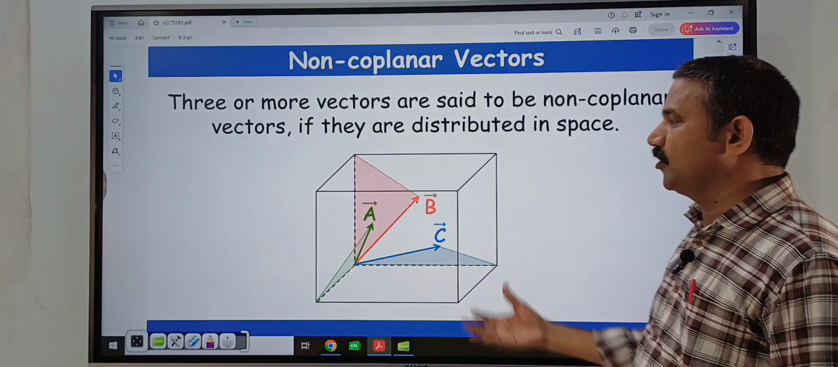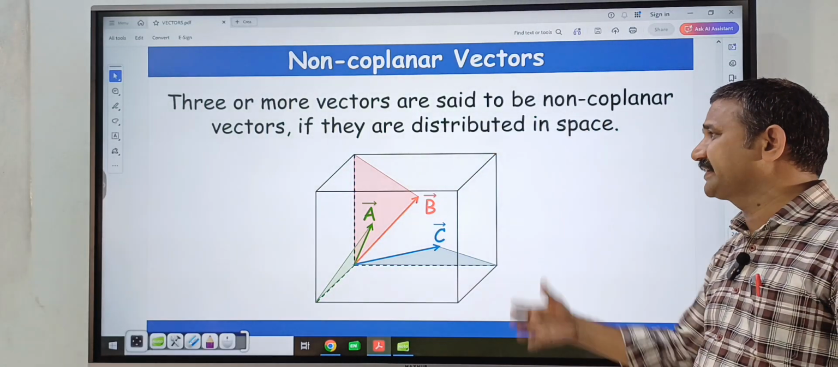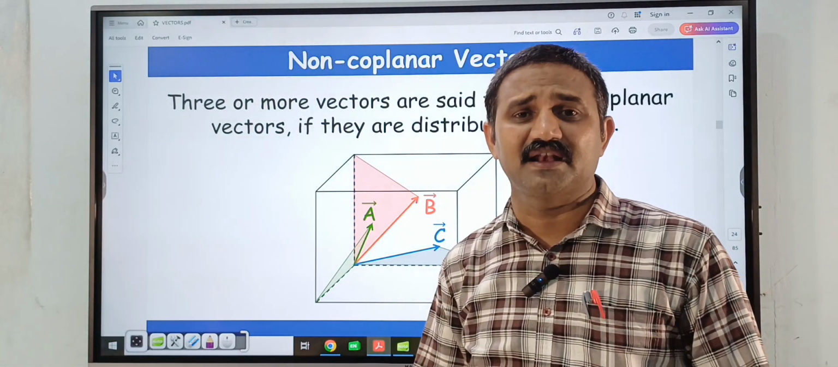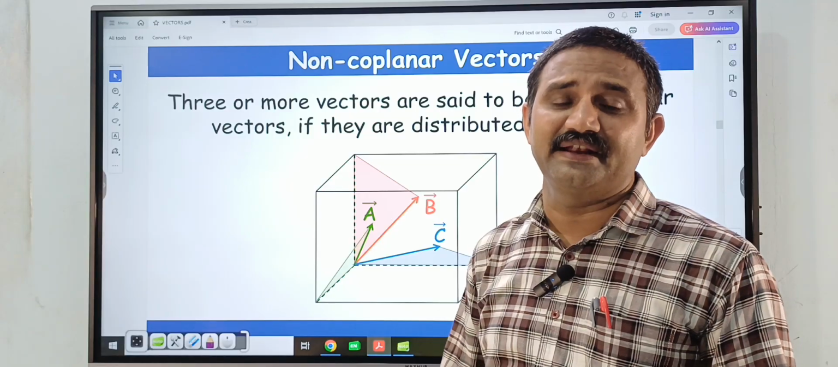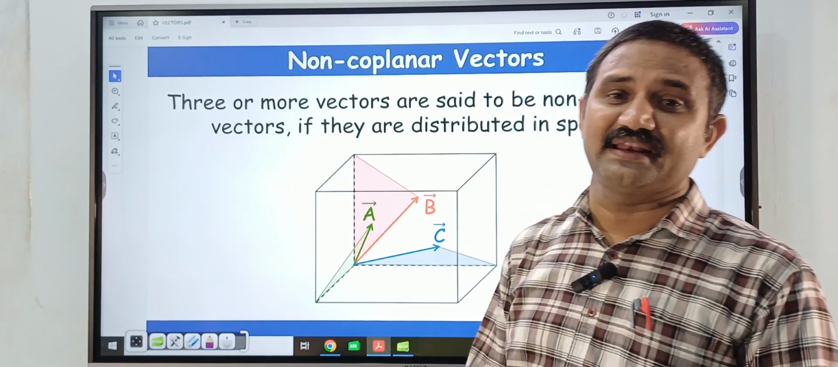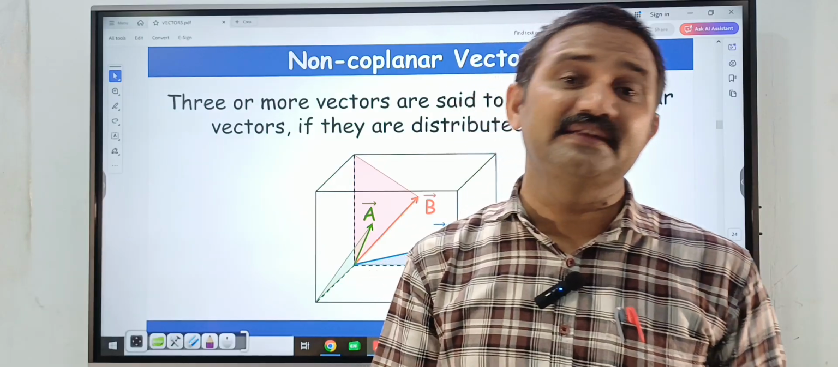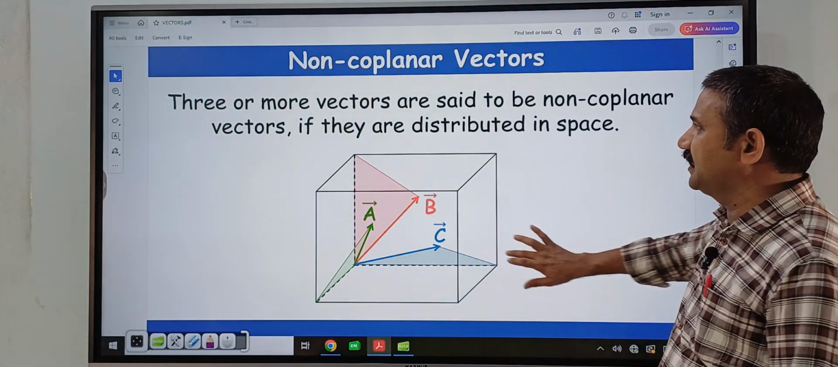Next, non-coplanar vectors. Three or more vectors are said to be non-coplanar vectors if they are distributed in space and all vectors are not lying in the same plane. So those vectors are represented in different planes. Suppose one vector is in the xy plane, another vector in the yz plane and some other vector in the xz plane. Those vectors are called non-coplanar vectors.